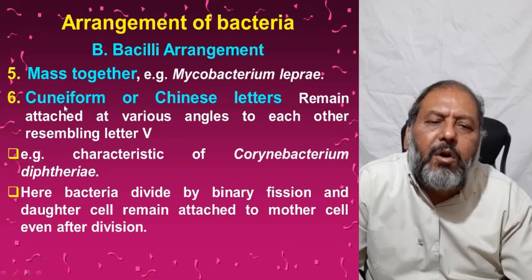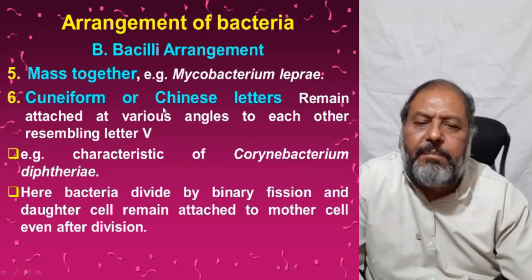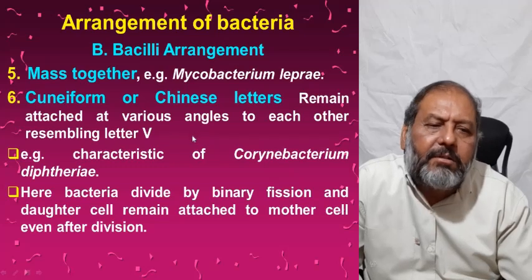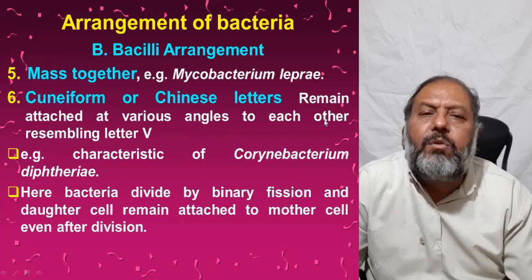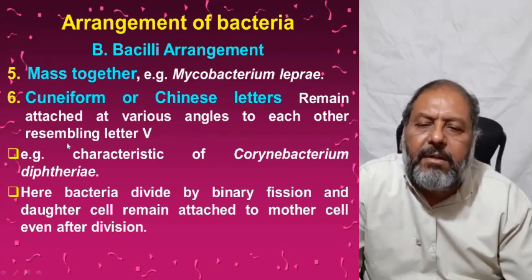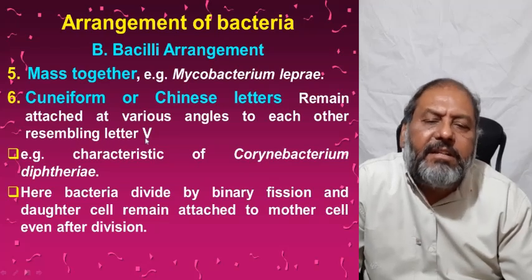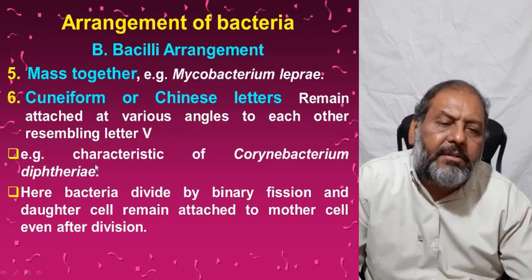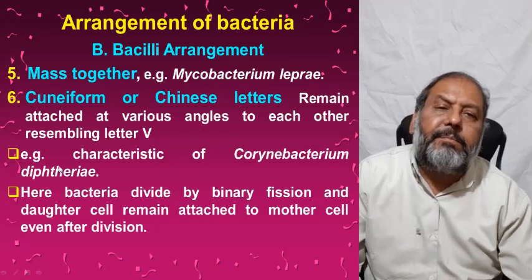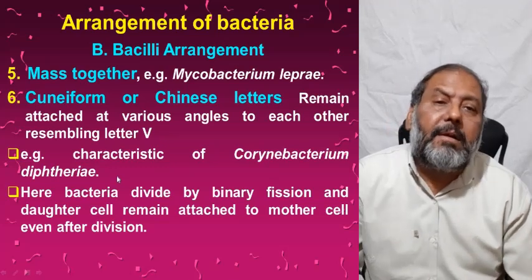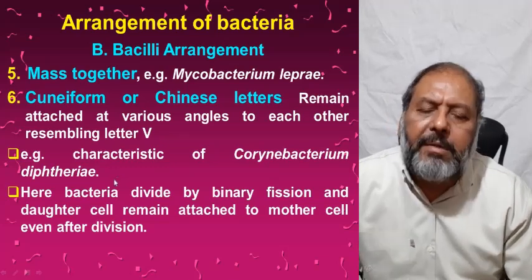Then cuneiform or Chinese letter arrangement: they remain attached at various angles to each other and do not leave their parents, and they resemble the letter V or the Chinese letter. These are characteristic of Corynebacterium diphtheriae. These can be recognized under the microscope by this particular appearance.